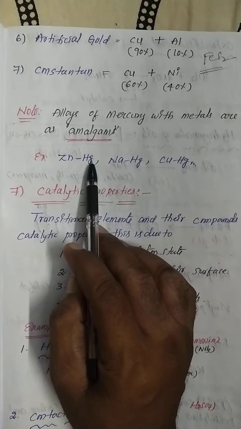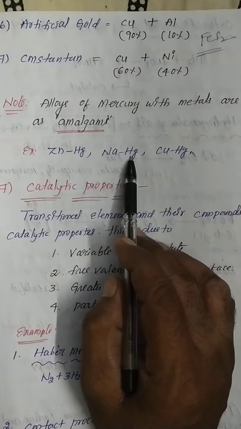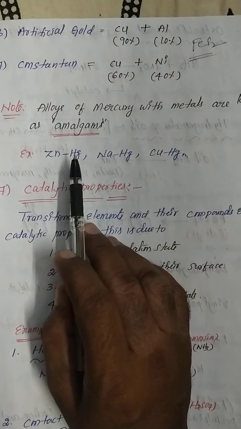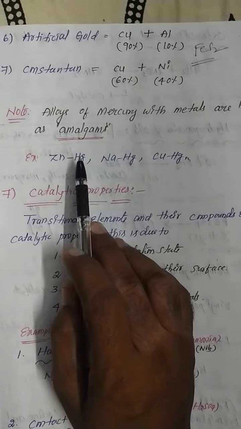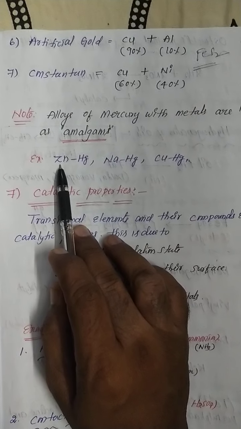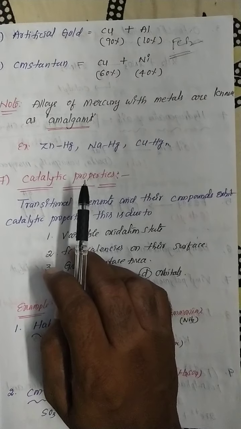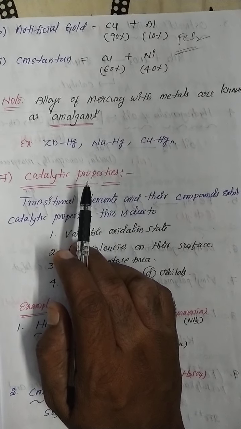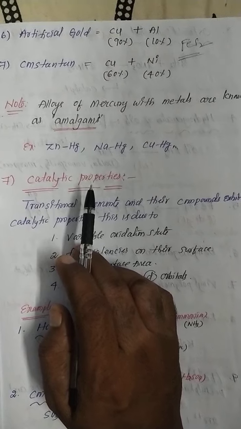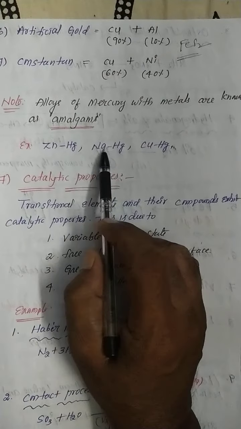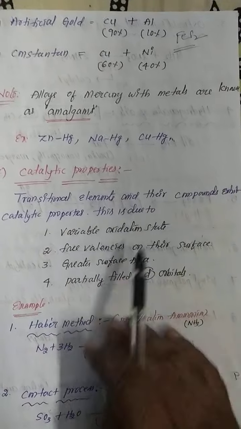So zinc amalgam, sodium amalgam, copper amalgam, etc. So mercury combined with any metal is commonly known as amalgam. Don't forget, my dear students, amalgam is nothing but alloys of mercury with metals. Zinc amalgam, sodium amalgam, copper amalgam.